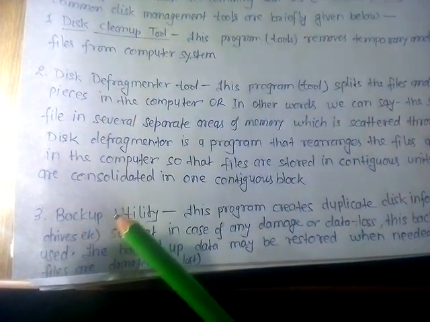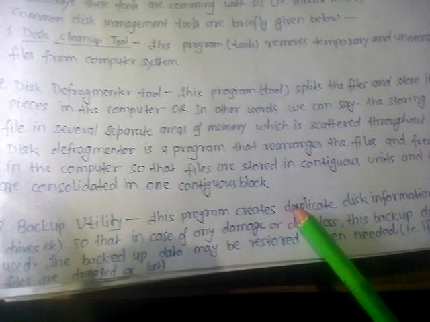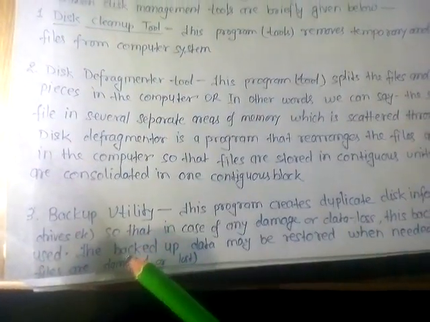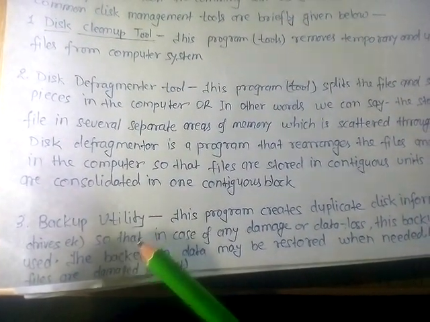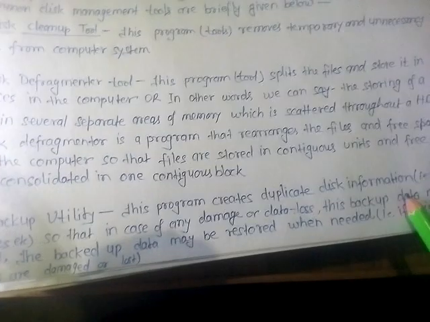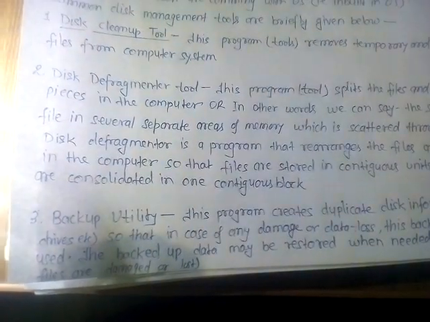Now let us see the backup utility. This program creates a duplicate of disk information, I mean file, folder and drive names. Why do backup programs do this? So that in case of any damage or data loss, the data can be regained and restored from these backups and can be further used.